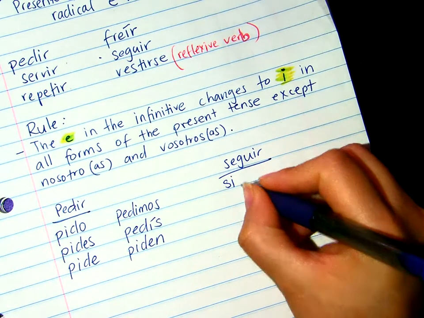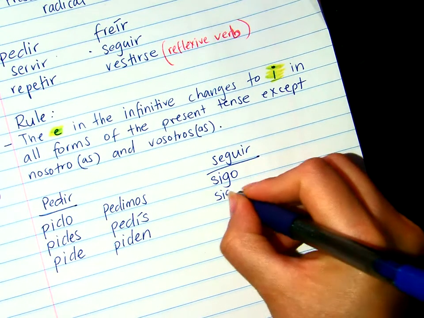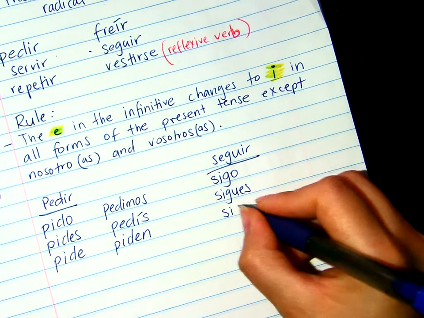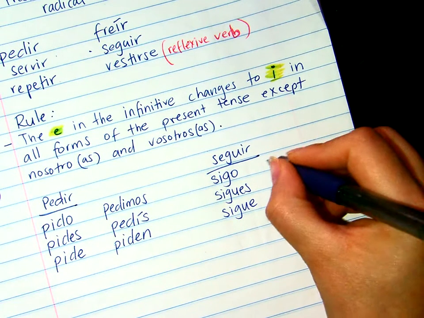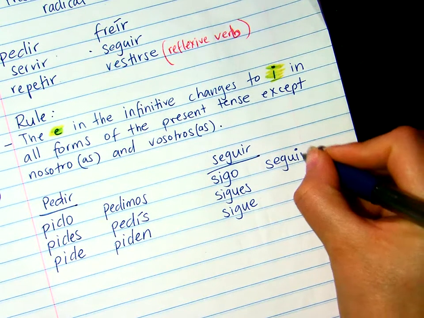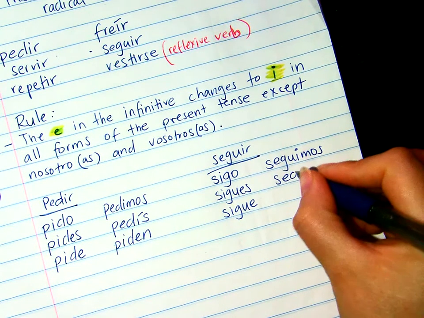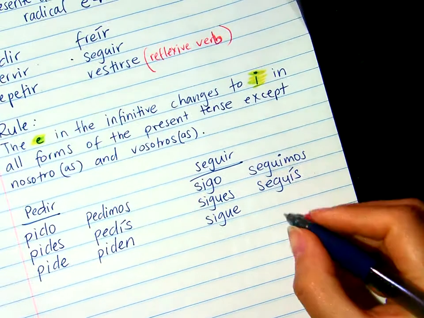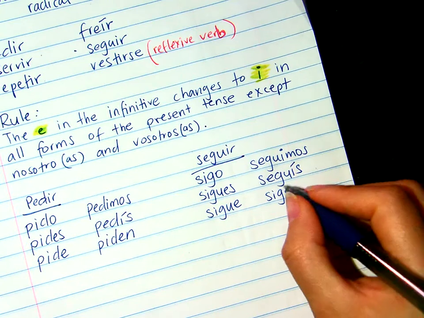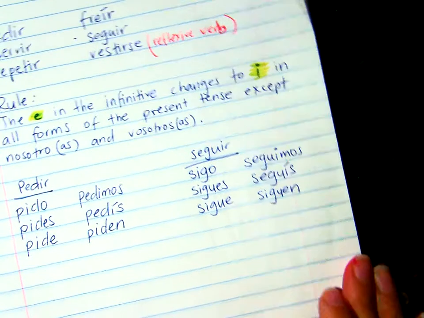It's going to be yo sigo, tú sigues, él sigue, seguimos, seguís y siguen. Did you see that? Bien, y siguen.